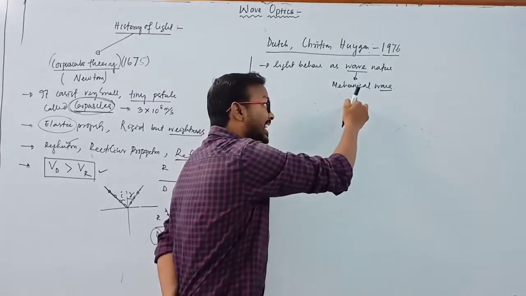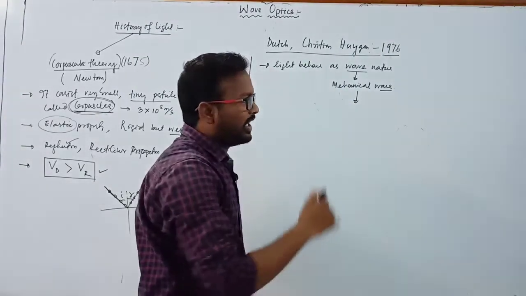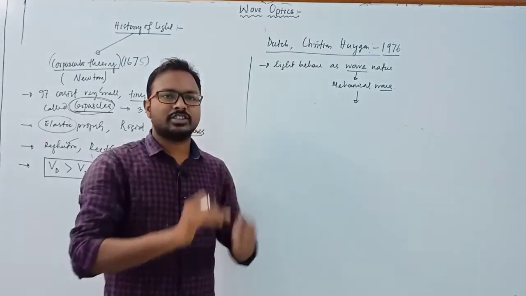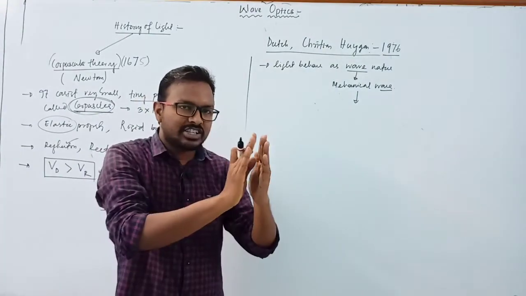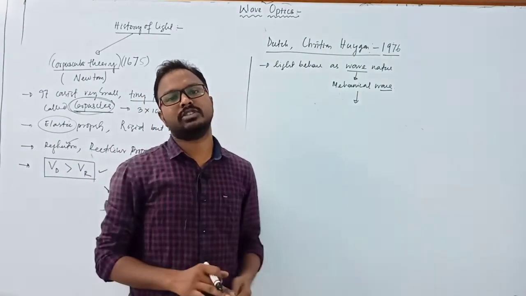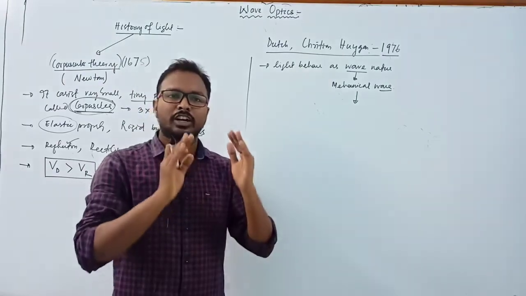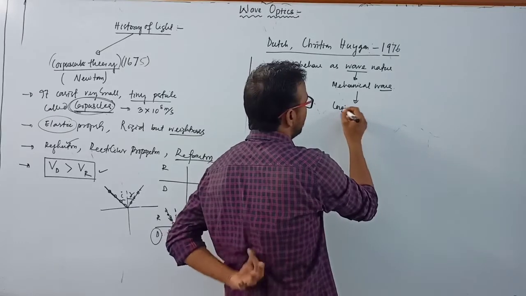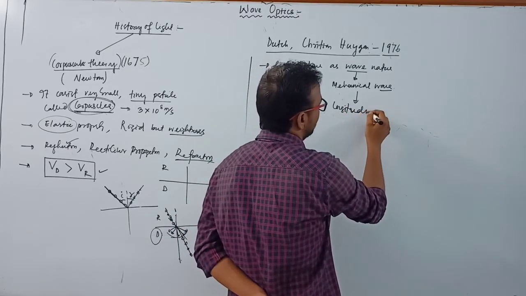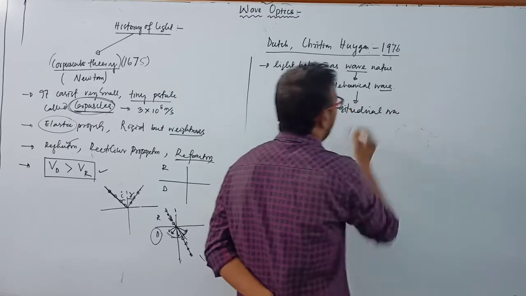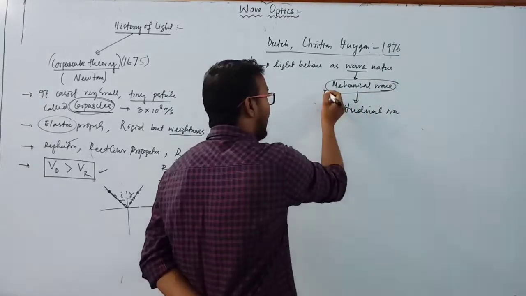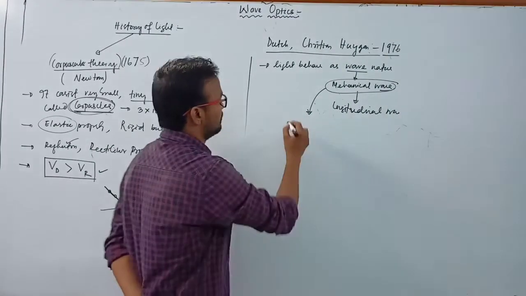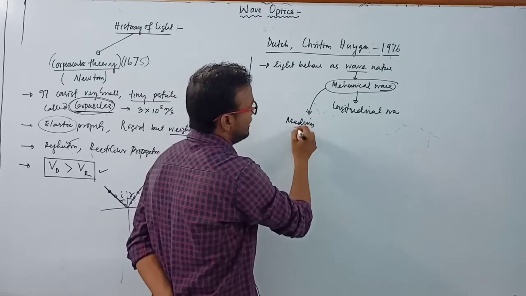And this wave, mechanical wave, means just like sound wave. When a sound wave travels in a medium, due to the propagation, meaning compression and rarefaction of the wave, that wave is known as longitudinal wave. He found that this wave is longitudinal wave, and this wave is known as mechanical wave. And when a mechanical wave travels, there is a need for a material medium.